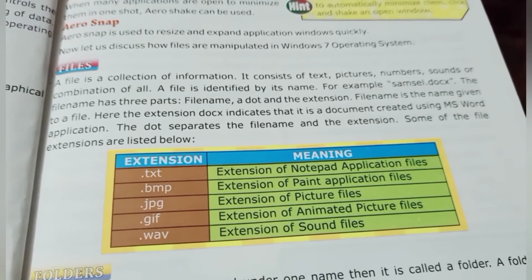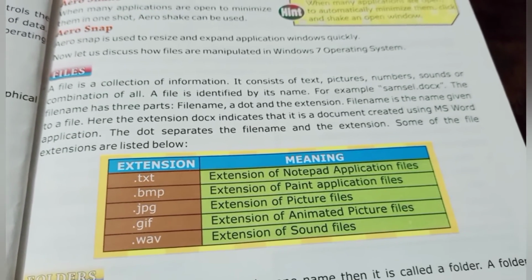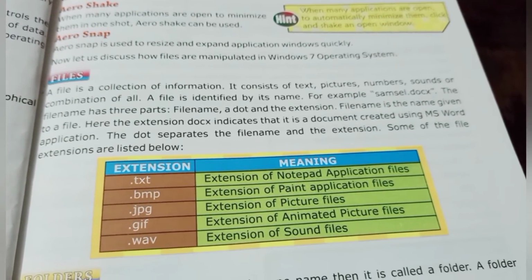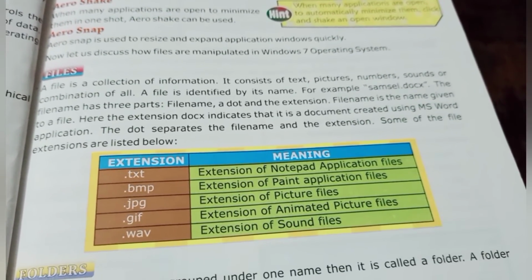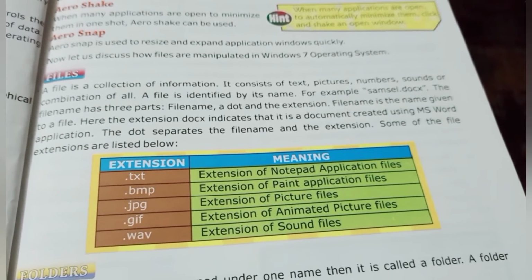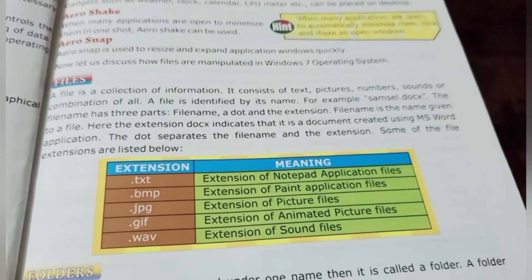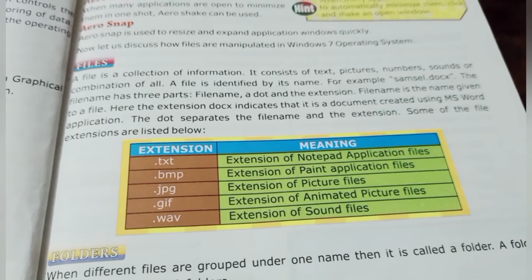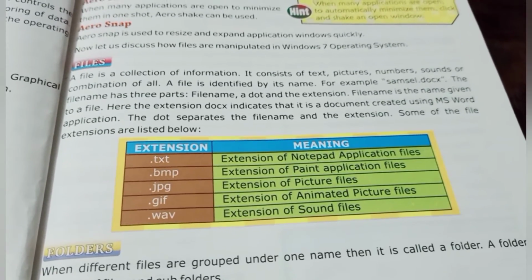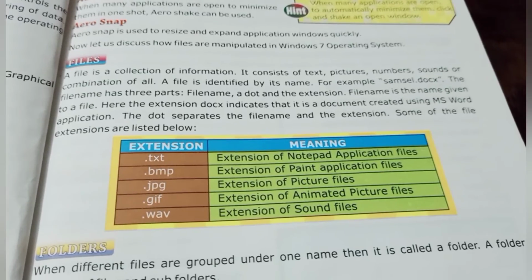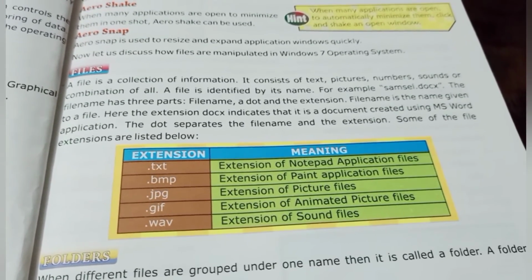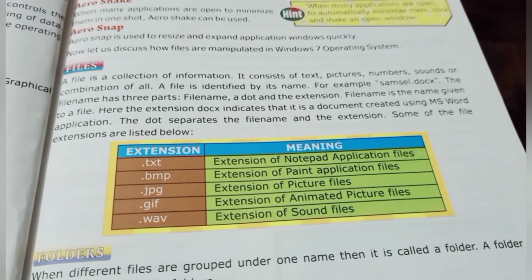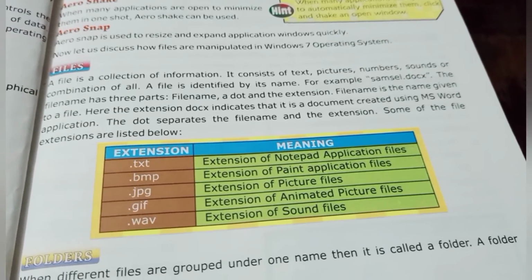The file name has three parts: file name, a dot and the extension. File name is the name given to a file. Here the extension docx indicates that it is a document created using the MS Word application. Some of the file extensions are listed below. Extension, meaning. .txt, extension of notepad application file. .bmp, extension of paint application file. .jpg, extension of picture files. .gif, extension of animated picture files. .wav, extension of sound files.